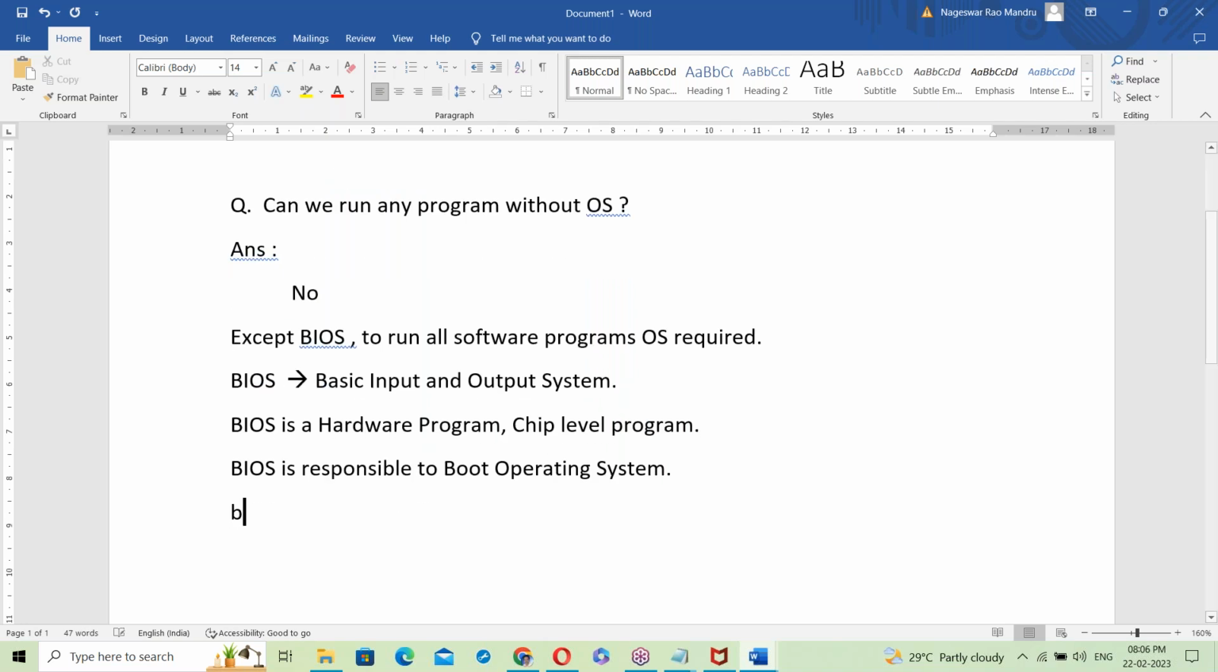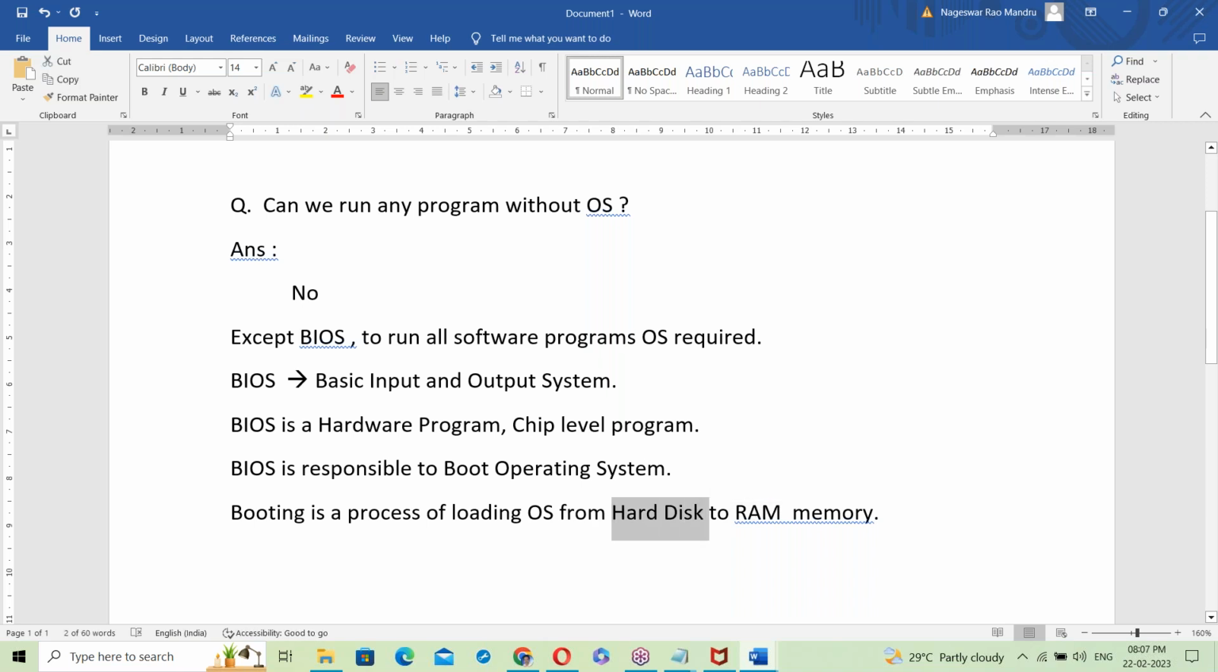What is booting here? Booting is a process of loading the OS from hard disk to RAM memory. See, hard disk and RAM. What is a hard disk? It's a storage, right? Hard disk is used for storage.